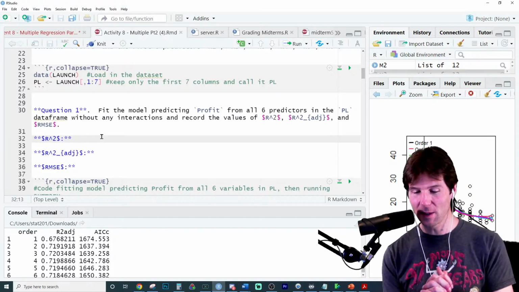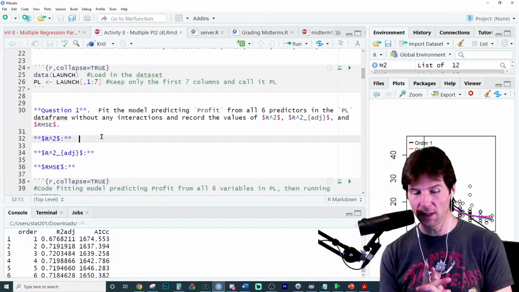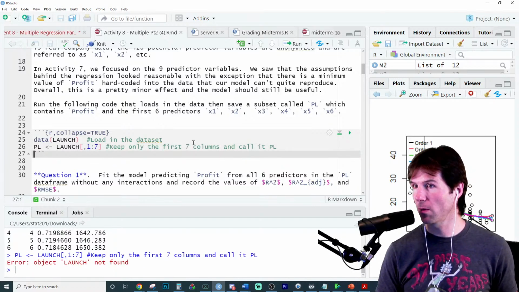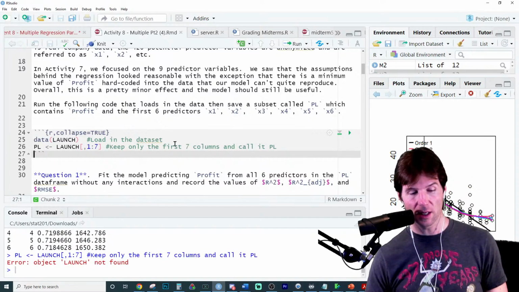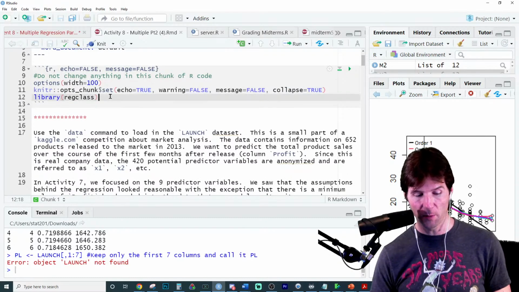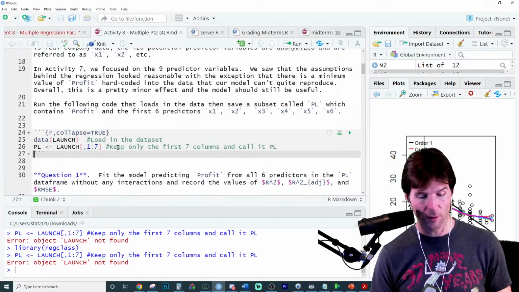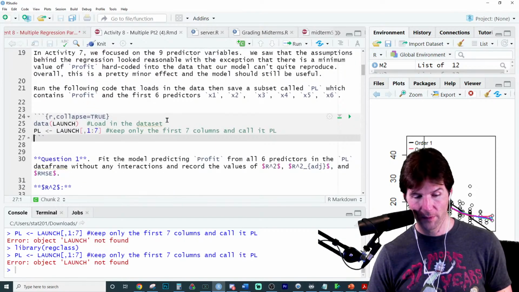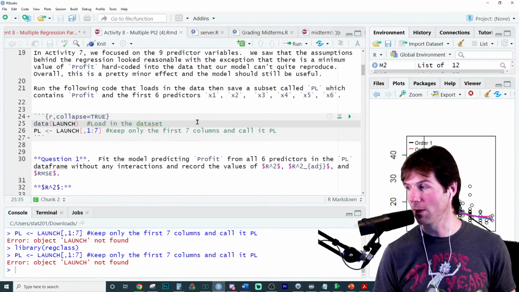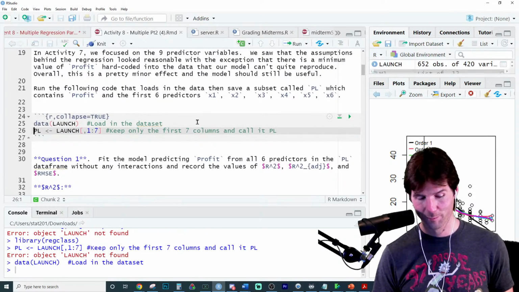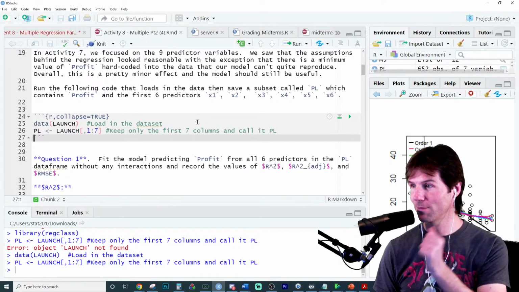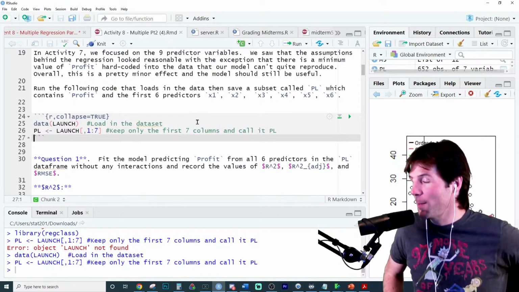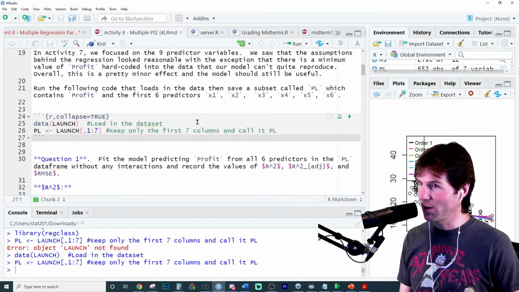Okay, so we're going to make a model predicting profit from the 6 predictors in the PL data frame. So this is from the launch data set right here. We are creating our own data set. If you notice, it says launch is not found. That's because we need to load up library reg class probably, and that might fix it, or it might not. Nope. We need to load in the data set. The dataset launch is a product launch found in the reg class data frame, and it probably tells you all